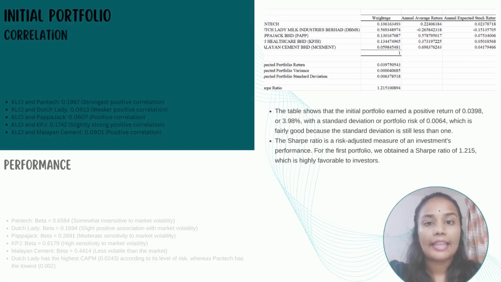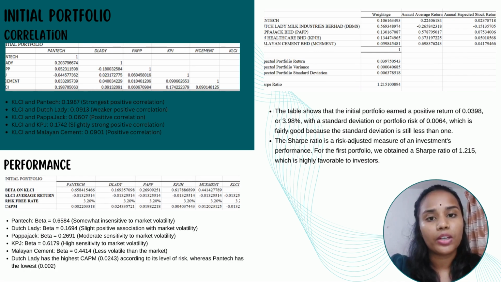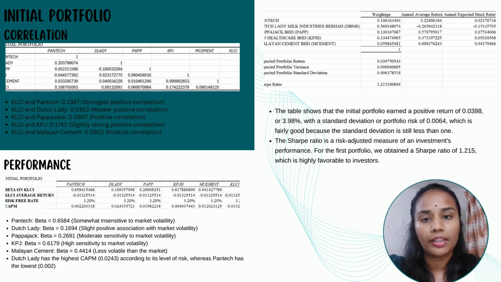In this context, they illustrate how each stock's movement relates to the KLCI. A positive correlation indicates that the stock tends to move in the same direction as the KLCI, while a negative correlation suggests an inverse relationship. Here are the correlation coefficients between the KLCI and the stocks in our initial portfolio. As for the Pentec, it shows 0.1987, indicating the strongest positive correlation.